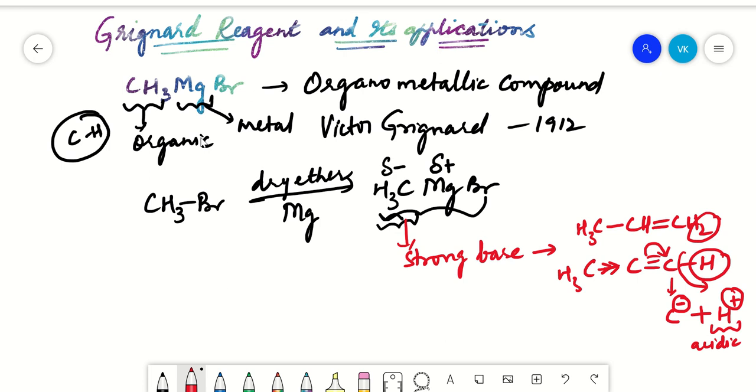Now this strong base will take up this acidic hydrogen and form alkanes. CH4 is the final product if you just add your acidic hydrogen containing compounds. So this is how your Grignard reagent reacts with acidic hydrogen containing compounds. Now we'll see what its applications are further.